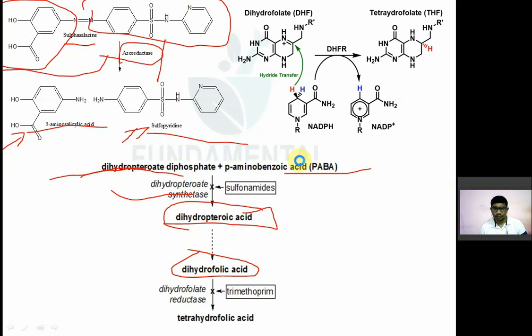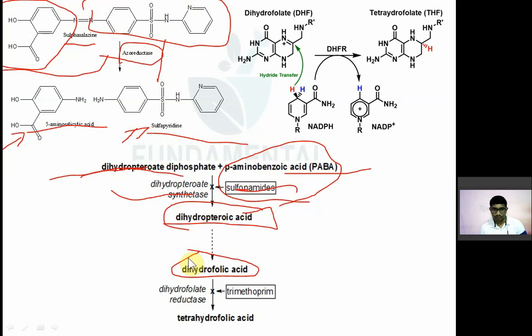This step is inhibited by sulfonamides because sulfonamides have structural resemblance to PABA, para-aminobenzoic acid. Instead of PABA, bacteria utilize the sulfonamides and make a false folic acid, which is useless to them, and that's why the bacteria die.